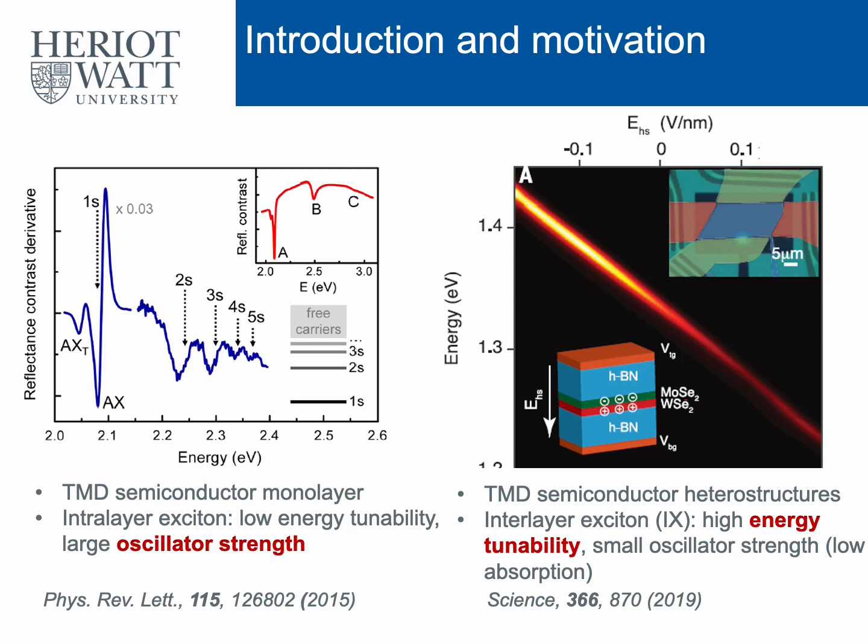So first, let's look at the transition metal dichalcogenide semiconductor. As we all know, the TMD monolayer couples strongly with light, and the intralayer exciton, where the electron and hole are within the same layer, has very large oscillator strength. However, because of the lack of permanent static dipole, they have very low energy tunability.